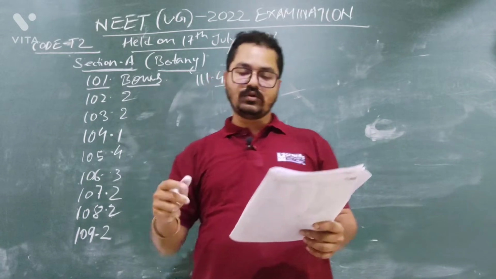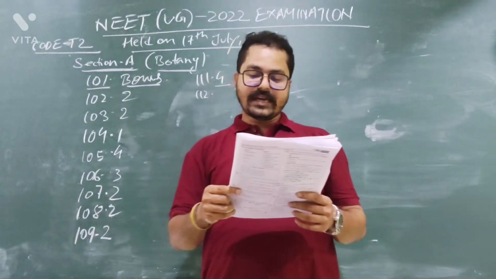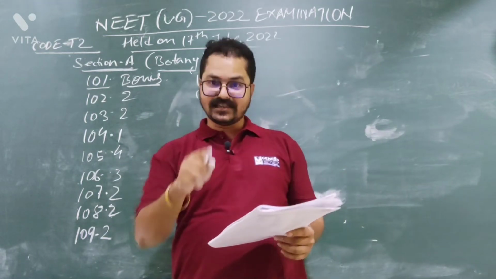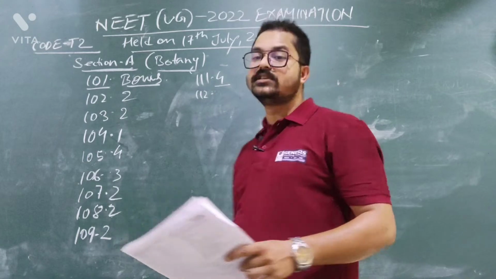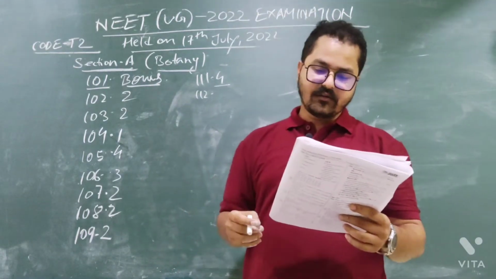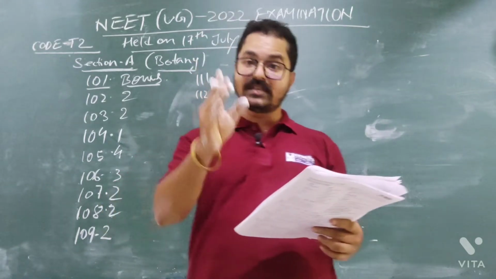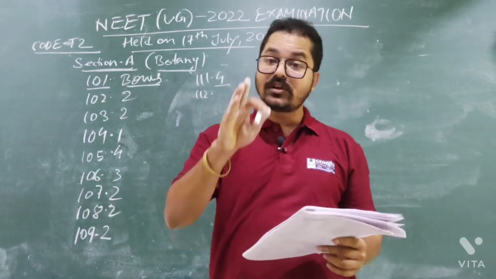Now question number 112. Agar is obtained from red algae. So from the red algae, agar is produced. So what is the option? Option number 1 is given Phaeophyceae and Rhodophyceae. Rhodophyceae is red algae, but Phaeophyceae is also given. So option number 1 is incorrect.